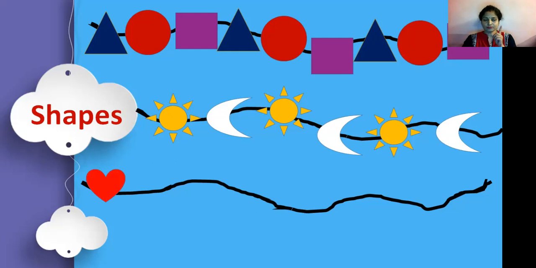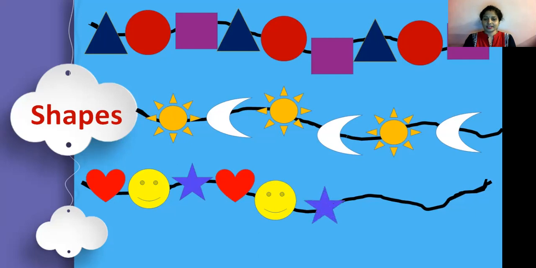Okay. Now you have to take care after which shape repetition is there. After which shape are we doing repetition? You have to find out. What is this? A smiley. Then star. Then again a heart shape. It means our pattern is heart, smiley and star. And now from here we will start doing repetition. It means we are following the pattern of these three shapes. So what will come at the next part?